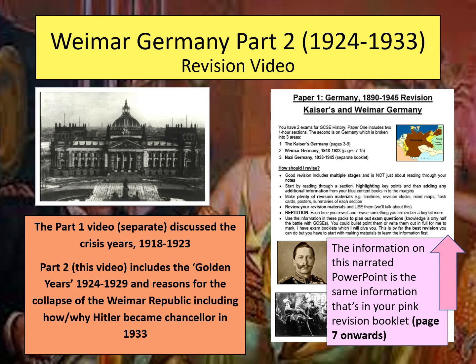This particular video is going to pick up where we left off and think about the golden years between 1924 to 1929, and you're going to be deciding to what extent it was actually deserving of the name the golden years. We're also going to be thinking about why the Weimar Republic collapsed in 1933, including how and why Hitler became Chancellor.